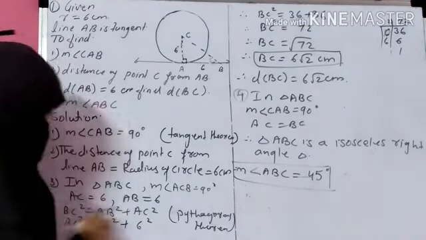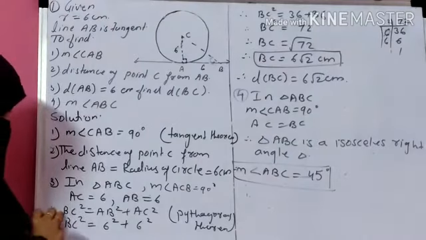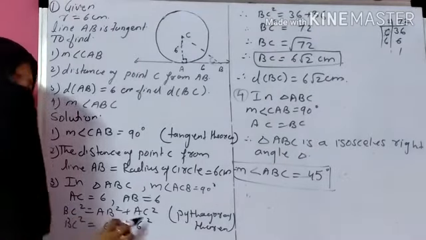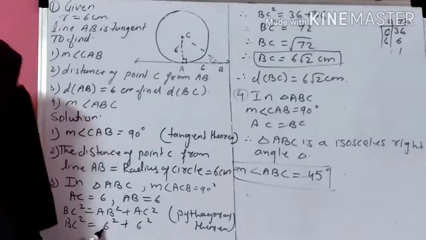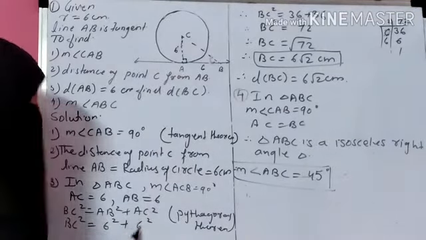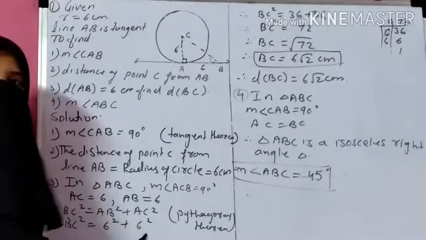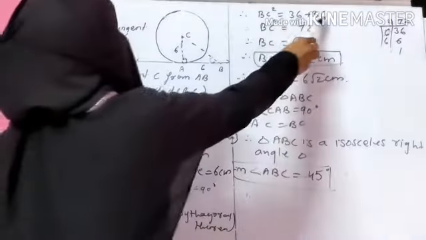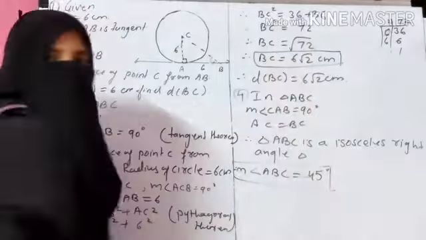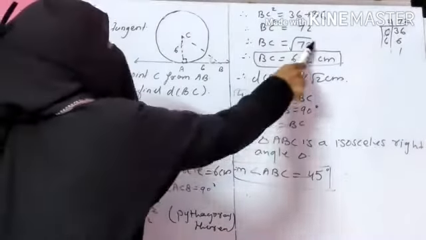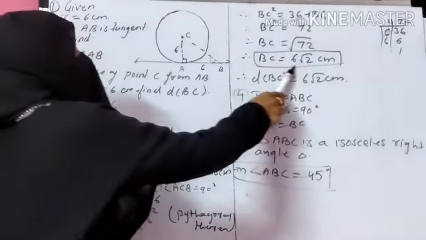So that's why by Pythagoras theorem, BC square is equal to AB square plus AC square. So BC square is equal to 6 square plus 6 square. That means 36 plus 36, 72. So BC is equal to under root 72. So BC is equal to 6 root 2.